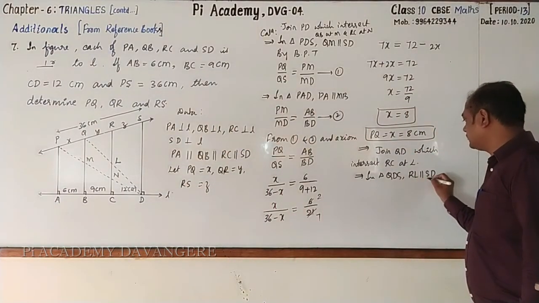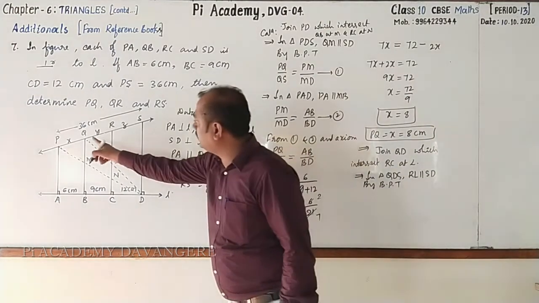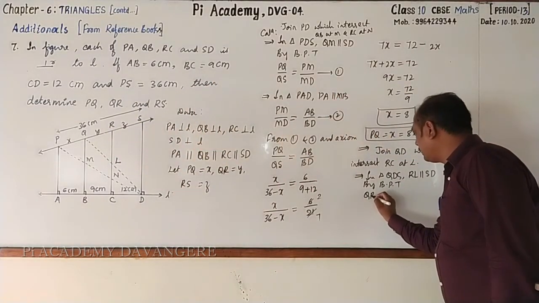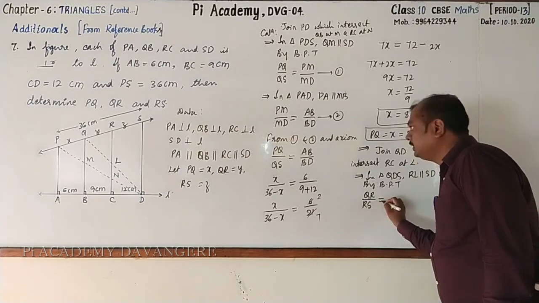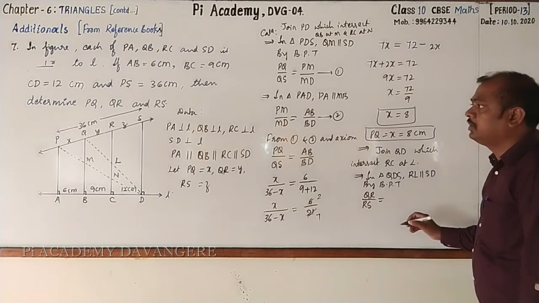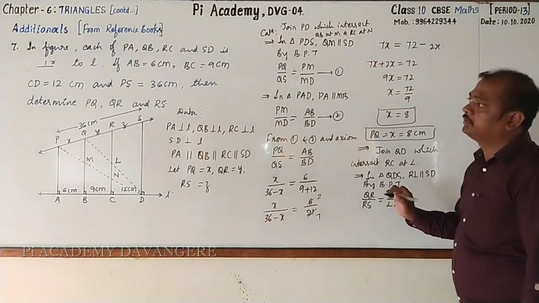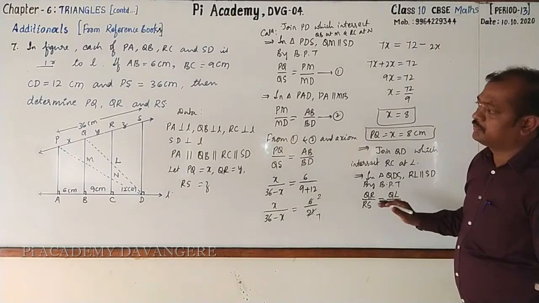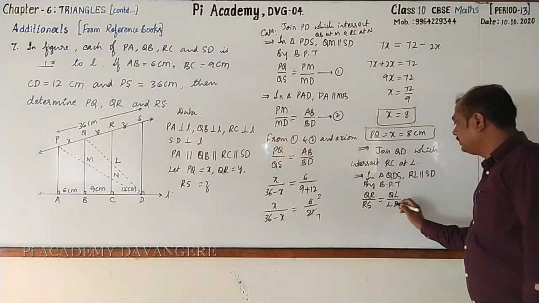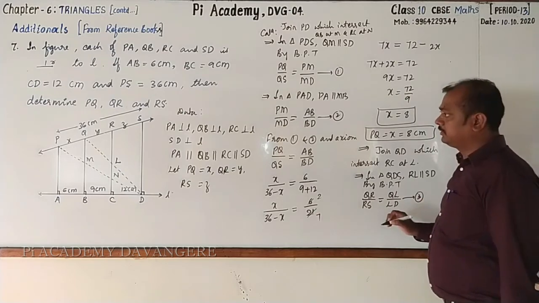By using the basic proportionality theorem, we can write QR by RS is equal to QL by LD. Let us call it statement 3.